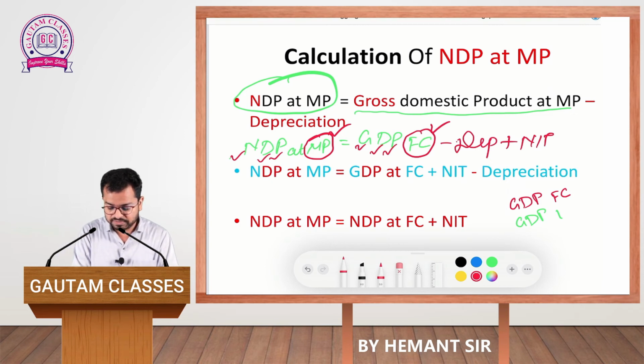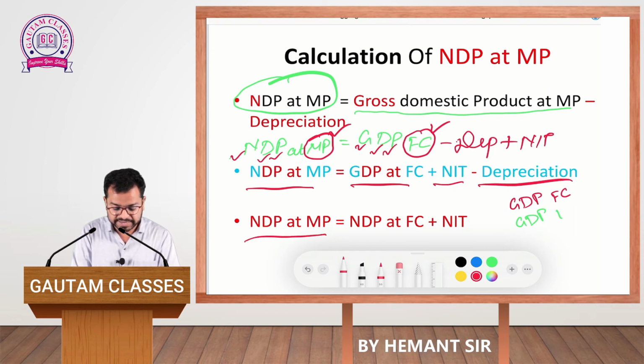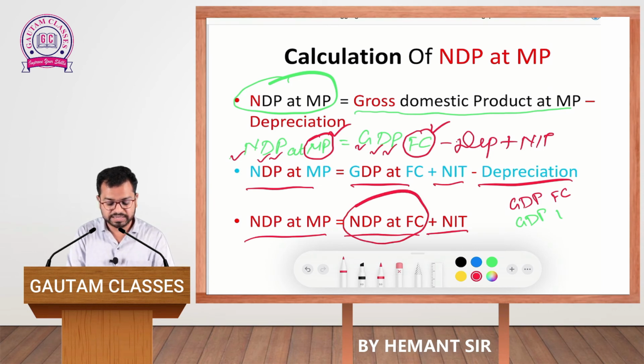Below this I have given a few more examples: net domestic product at market price is equal to GDP at factor cost plus NIT minus depreciation, and again NDP at market price is equal to NDP at factor cost plus NIT. I will be explaining this point in my next slide. Let's see.